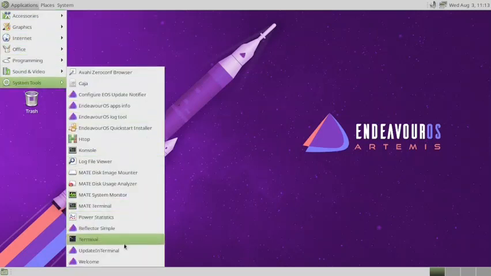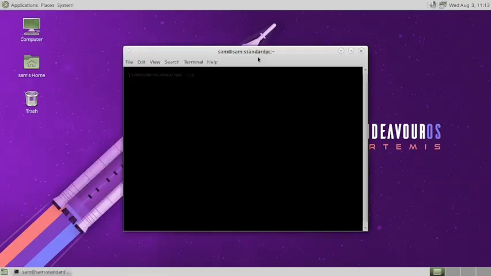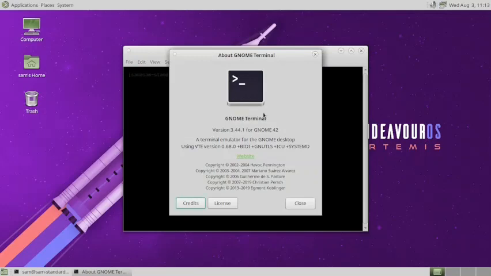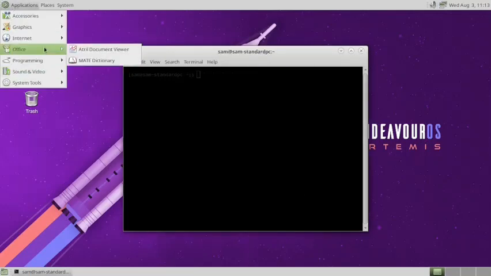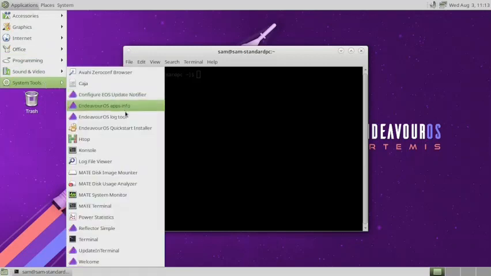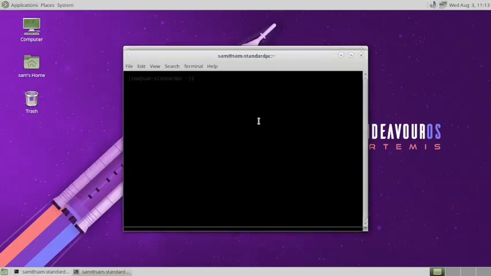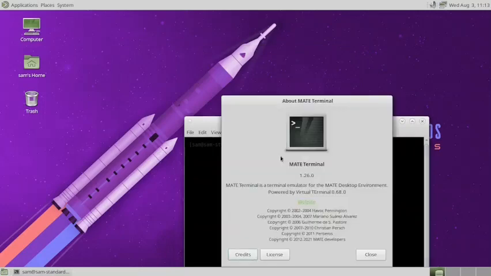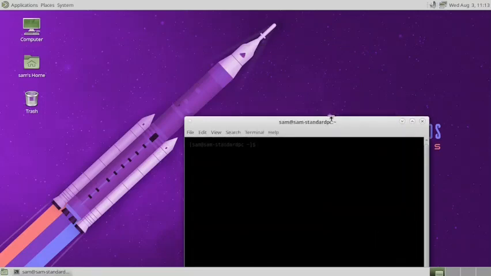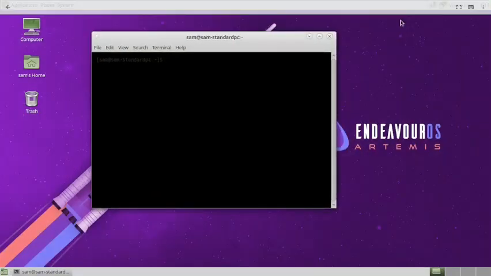So we will open the terminal here. Okay, so which terminal is this? It is the Gnome terminal. So better if any other terminal is there, we will use that, because we want to remove the Gnome terminal completely. Okay, yes, the Mate terminal is there, so better to use the Mate terminal. Okay, so this is the Mate terminal. Now I will show you how to do it.